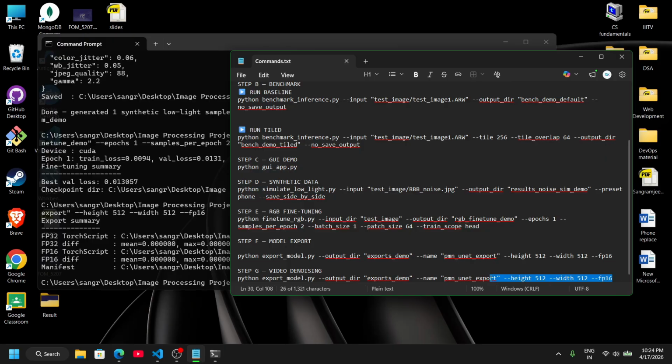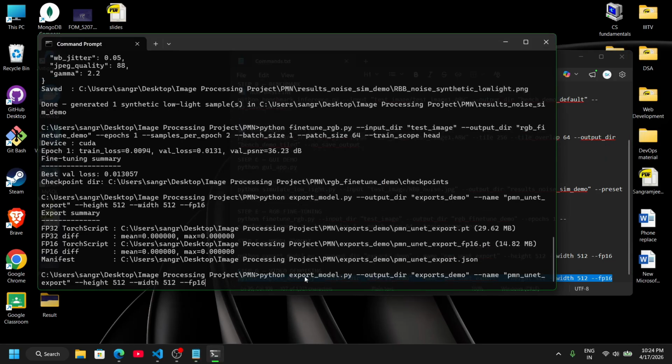And the final extension is video denoising. This is very heavy on our system. This extends the model to video by adding temporal smoothing to reduce flickering across frames. So that is all I had to show for the live demonstration.